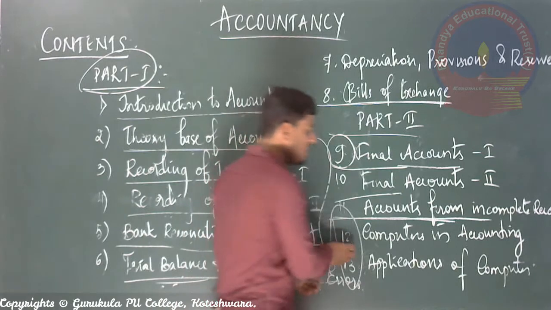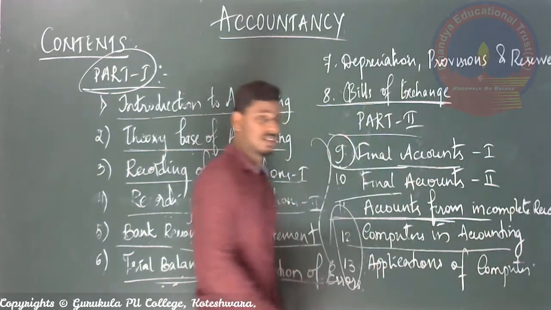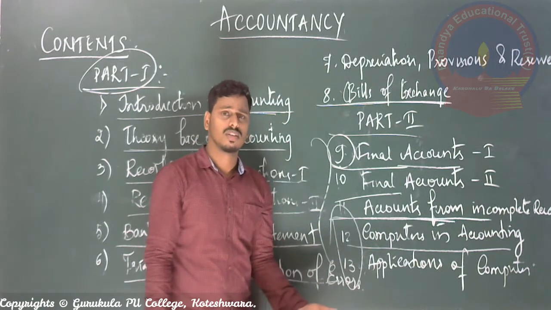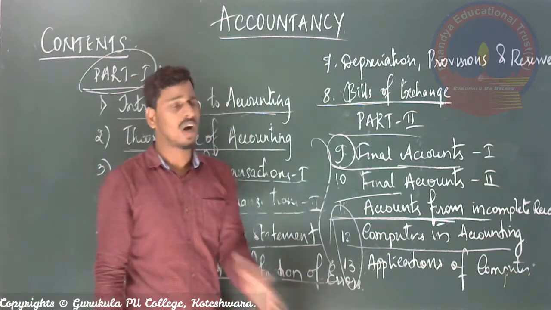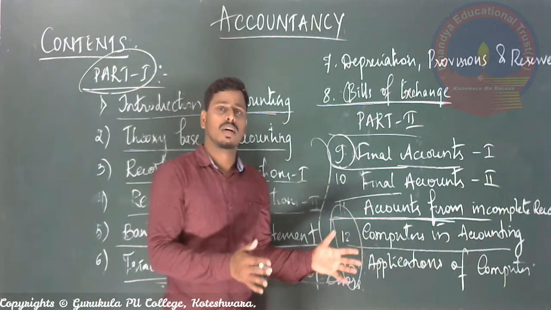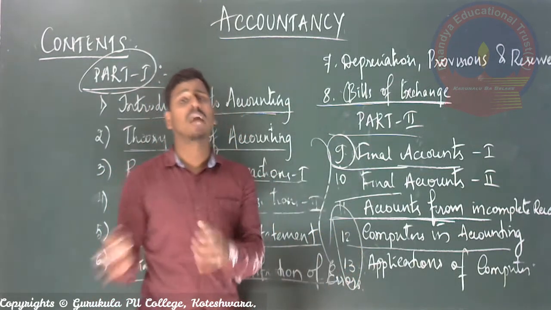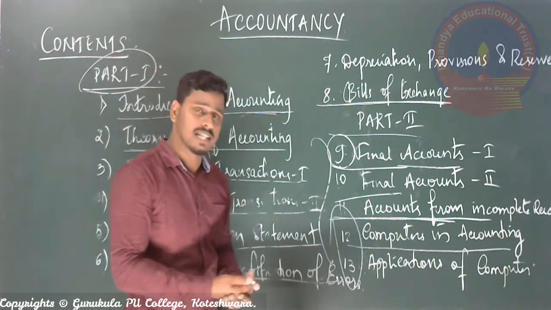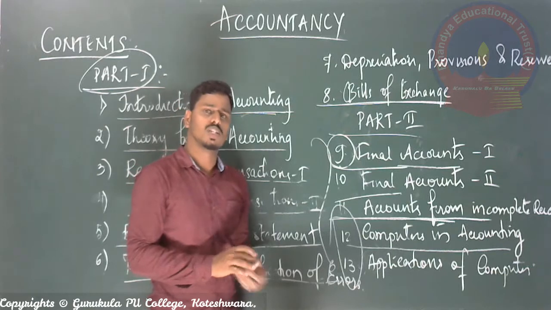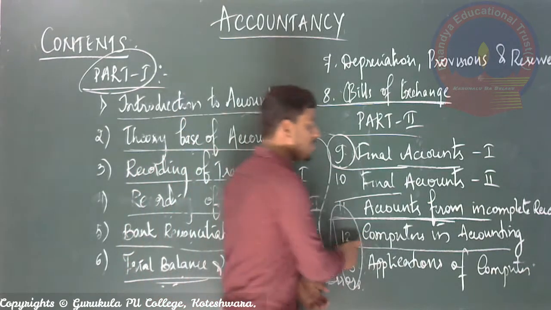That is what this chapter, computers in accounting, says, correct? So for example, how the computer plays a role in accounting, what are the benefits, what are the demerits, what is the difference between manual accounting and computer accounting, right? How it can be recorded, how it is prepared. So everything will be discussed in computers in accounting.